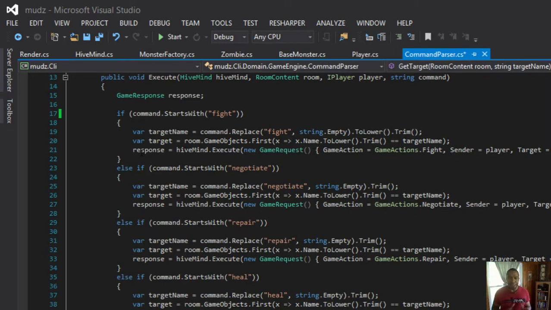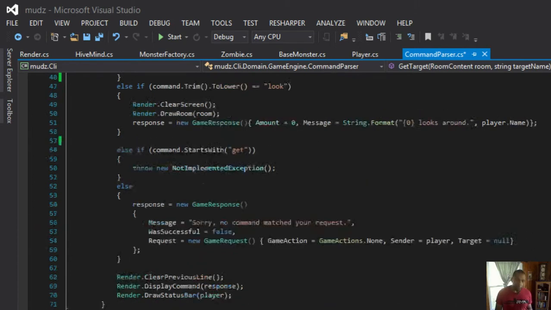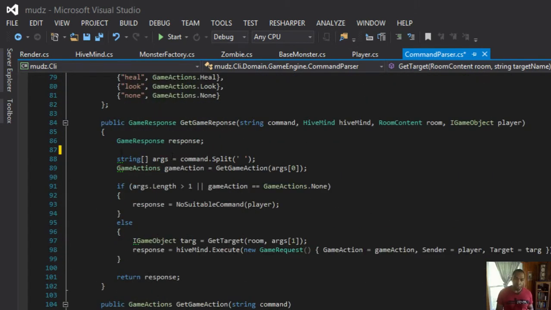Which is why I like to defer that optimization until I know all the moving parts, because I do want to keep it easy. While I'm still figuring out what's going into the game, I want to keep this as easy as possible. And then once I've got a good idea, I'll put in the time to really think about how these little ancillary helper methods are going to work.